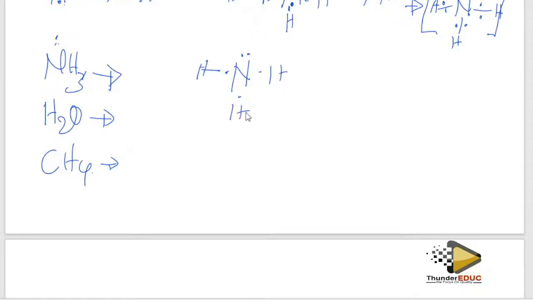Hydrogen, hydrogen. You understand? Because of the repulsion which is expected from this side, and it must have the biggest angle, therefore this structure is just going to tilt just a bit.